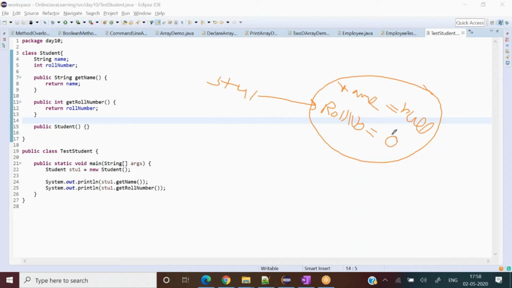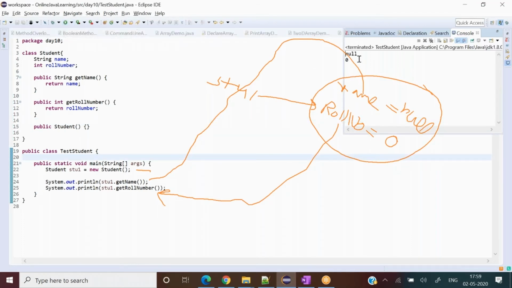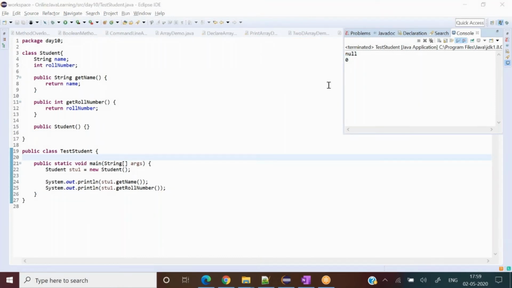Very nice. And I draw a diagram for you as well at the same time. Those variables that were created at line number 25, and whatsoever we have, their getter was giving me the name is name, and the roll number is roll number here. Very nice. And you just sum up everything very well. That means you understood all the things so far, and you can see here null and zero above. Let me erase.